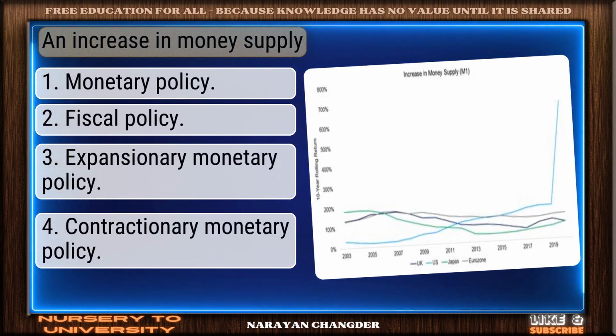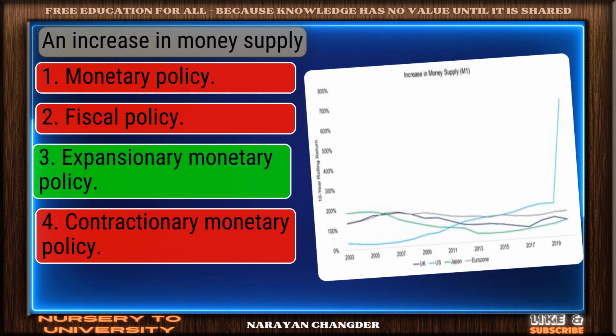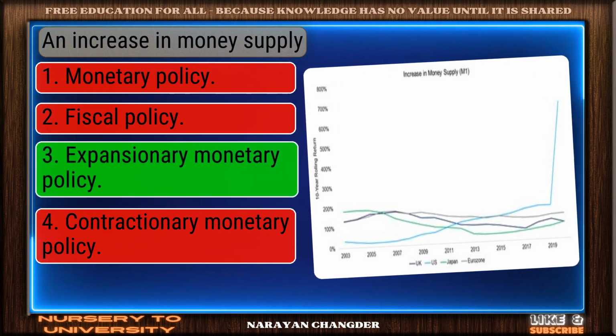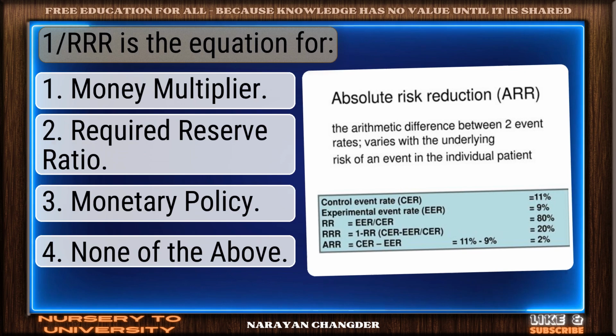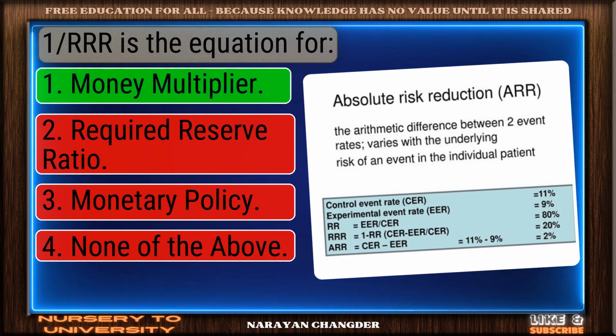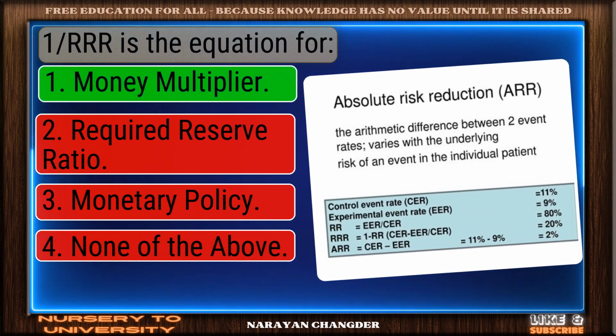An increase in money supply. Excellent. Expansionary monetary policy is a brilliant choice. Wire is the equation for. Nice work. You chose money multiplier, and it is correct.